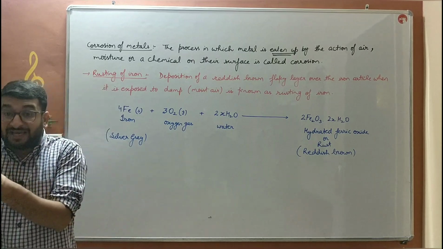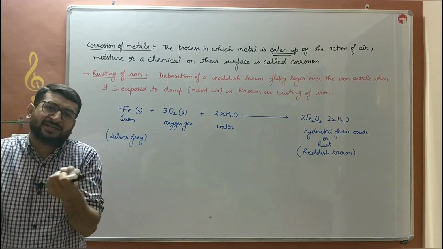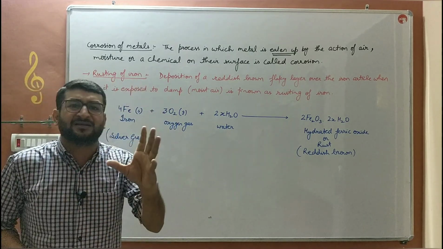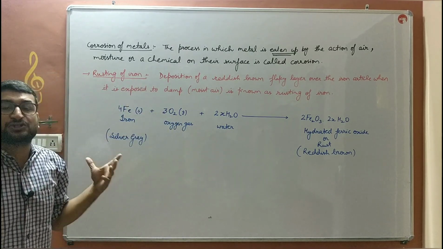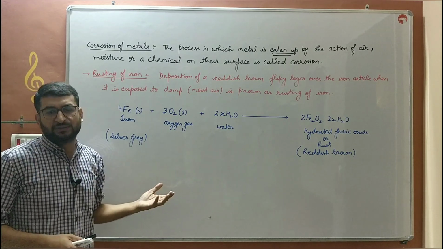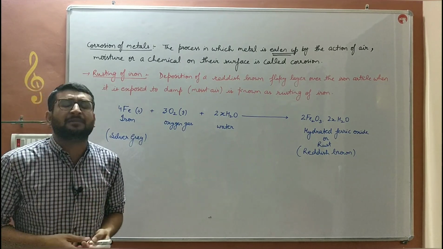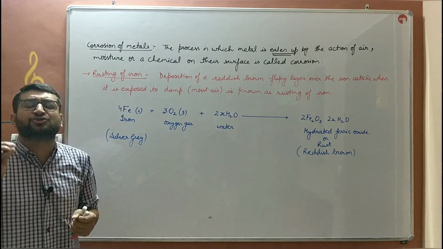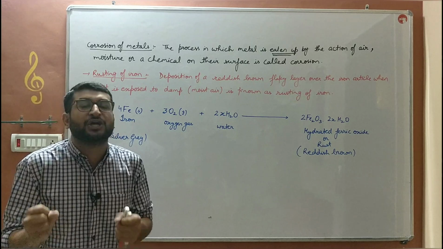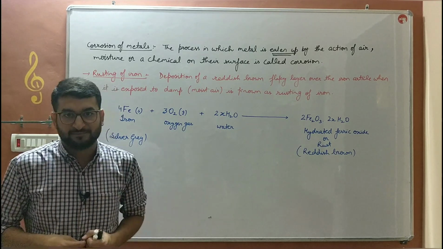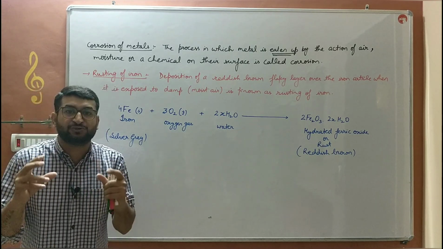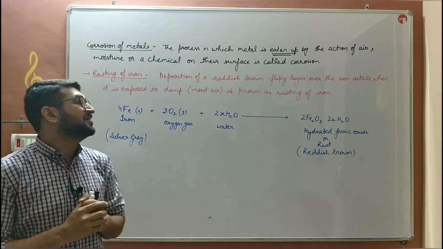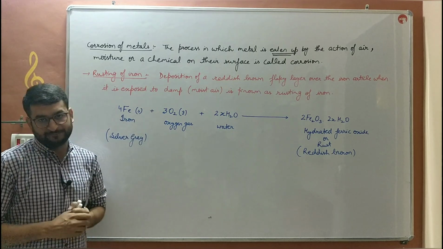That is, the air has oxygen, as it has already, and when the moisture content in the air is quite high, that is known as damp air. So when an iron article comes in contact with air and moisture, then a reddish brown flaky layer is deposited over it, and that deposition of reddish brown flaky layer over an iron article is known as rusting of iron.